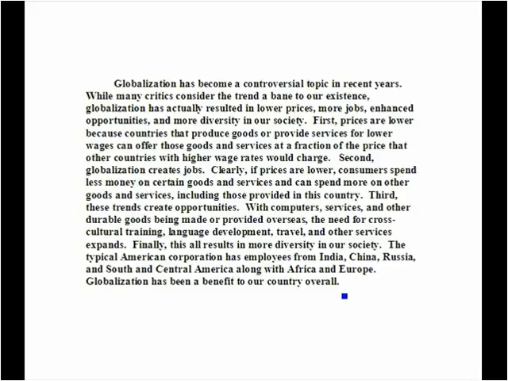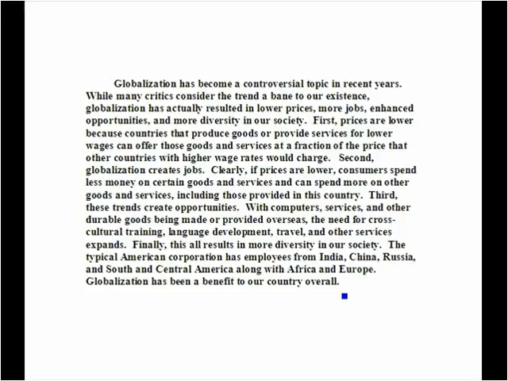Globalization has become a controversial topic in recent years. While many critics consider the trend a bane to our existence, globalization has actually resulted in lower prices, more jobs, enhanced opportunities, and more diversity in our society. First, prices are lower because countries that produce goods or provide services for lower wages can offer those goods and services at a fraction of the price that other countries with higher wage rates would charge.